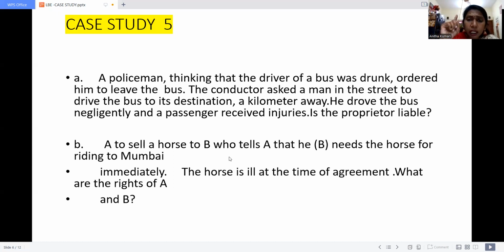One is, yes, the proprietor is liable. Why? Because he is the person who appointed the agent. If the agent is drunk, if any kind of problem occurs, he is liable.